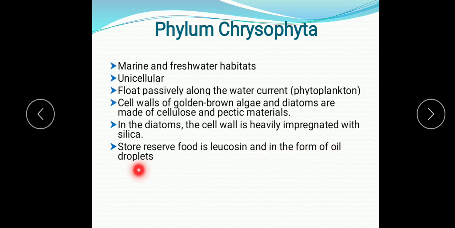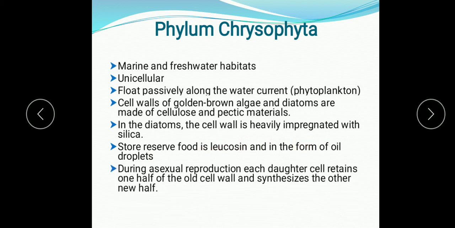So they store food in the form of oil droplets, that is fat, and leucosin, that is the carbohydrate. And during sexual reproduction, each daughter cell retains one half of the old cell wall and synthesizes the other new half, which we will study in the diatoms. So in diatoms, the cell wall forms two thin overlapping shells which together fit as in a soap box, and these two overlapping shells are termed the frustules.